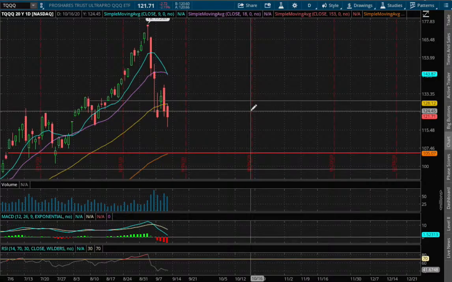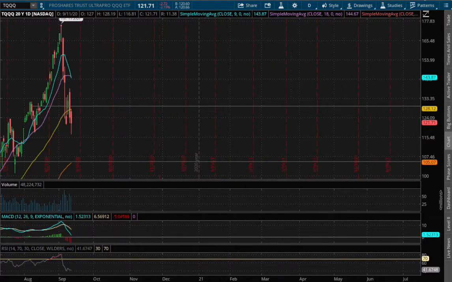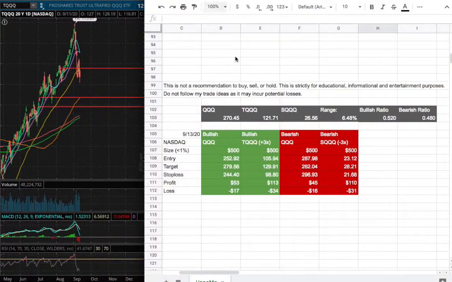So for the trade idea of the week, my position size for TQQ is less than 1% of my portfolio. My entry will be $105.94, which is this range right here, which acts as our temporary or past support levels that date back all the way to July 8th. So that'll be my long entry there. And that also coincides with the 100-day moving average, this orange line.